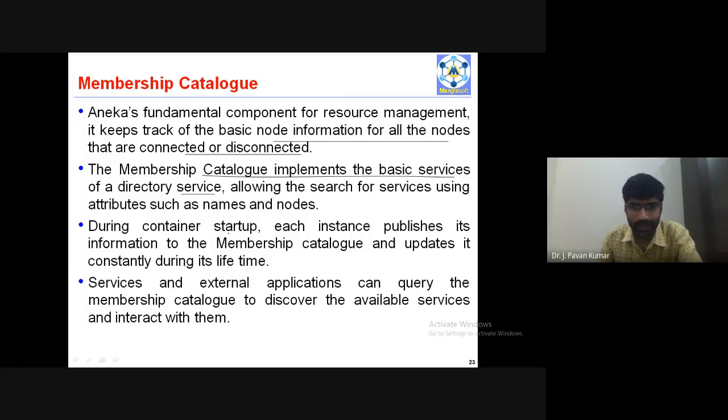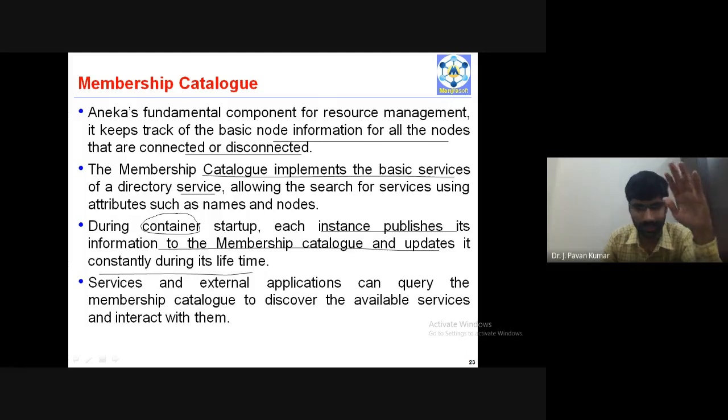During container startup, each instance publishes its information to the membership catalog and updates it constantly during its lifetime. Periodically, it will update. Each container, when it is starting, will publish its information to the membership catalog. We have discussed this with respect to Amazon, right?